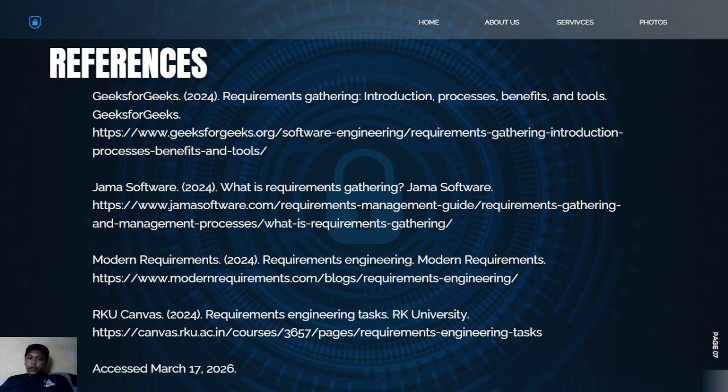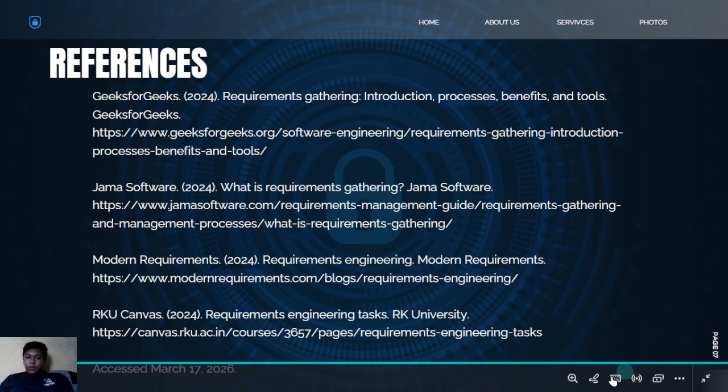For this report, the information was gathered from various educational sources related to requirements engineering. So these are the references. It was accessed last March 17, 2026.